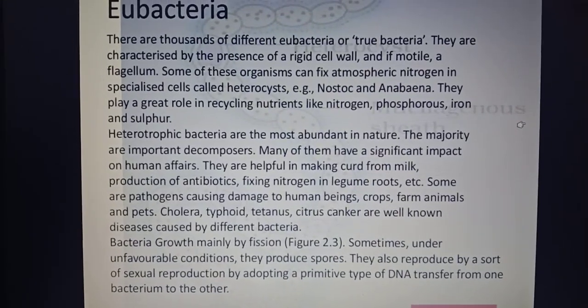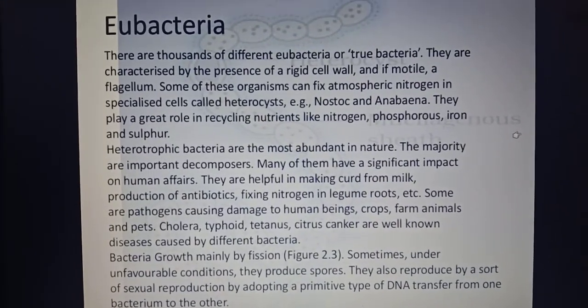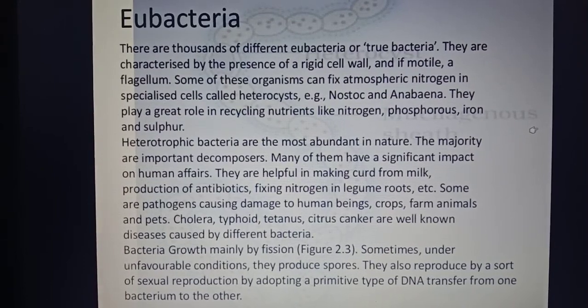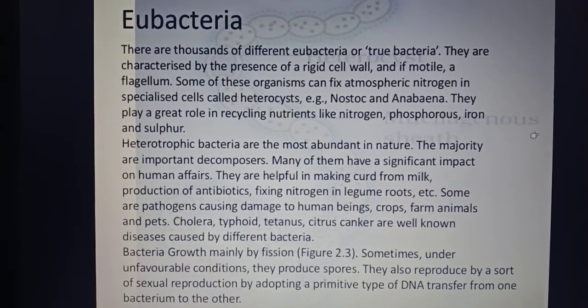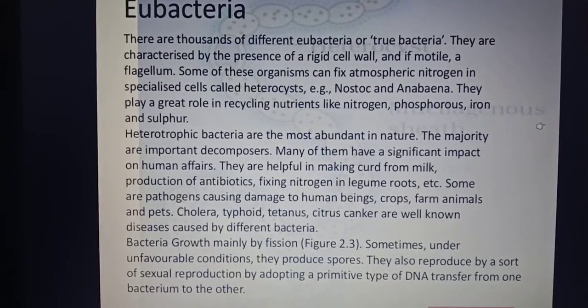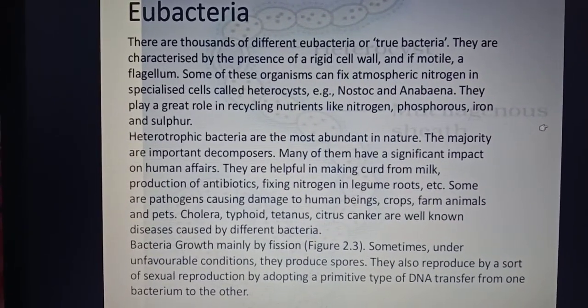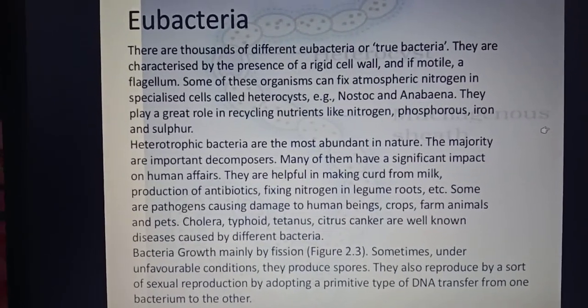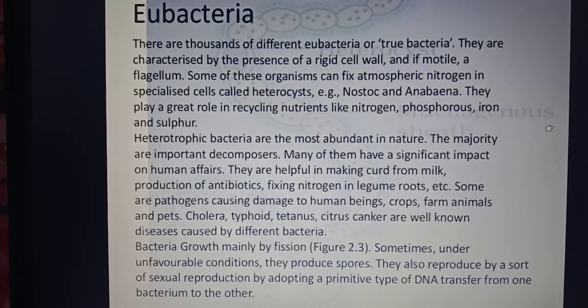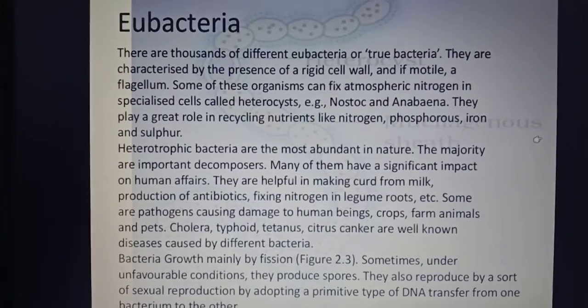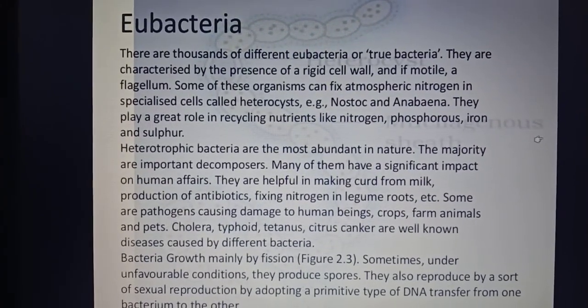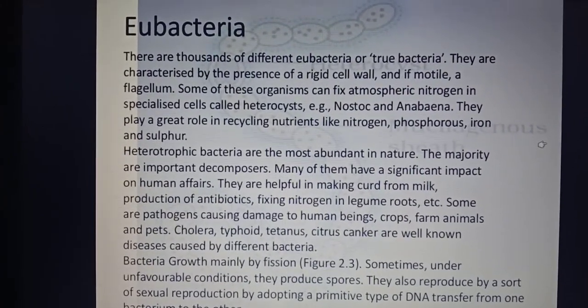You all must know about the nitrogen cycle, in which nitrogen-fixing bacteria, with the help of specialized cells called heterocysts, fix the atmospheric nitrogen. Fixing means making the atmospheric nitrogen into a suitable compound which can be easily utilized by the green plants, especially the leguminous plants.